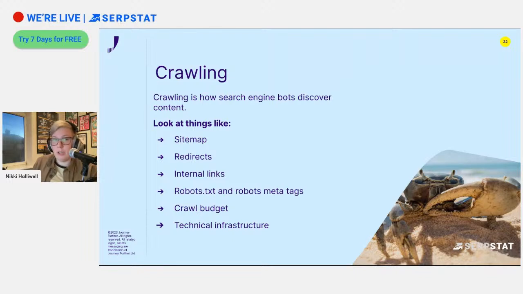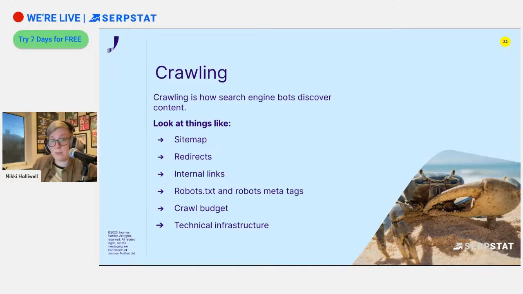Another area to include in our audits is crawling. So in this, we're looking at how search engines discover this content that we've just looked at. So do we have an XML sitemap? Do we have 301 redirects set up? Are there any 302 redirects, and do they make sense, or do they need to become 301s?